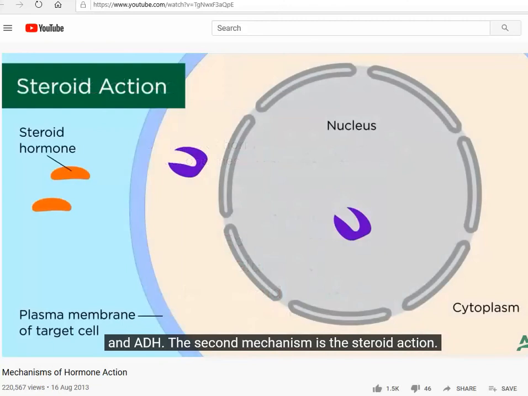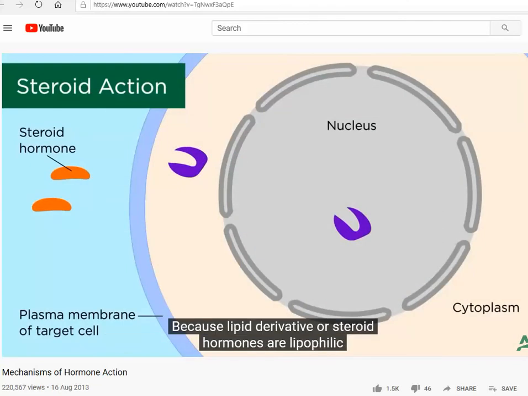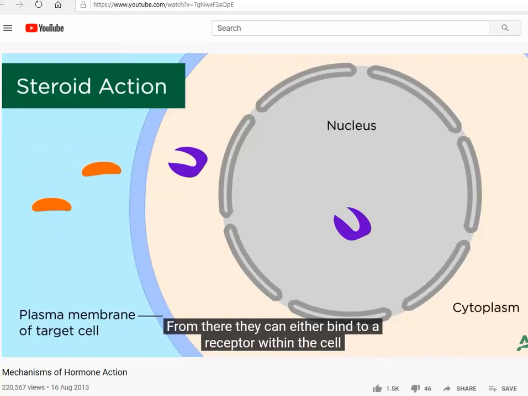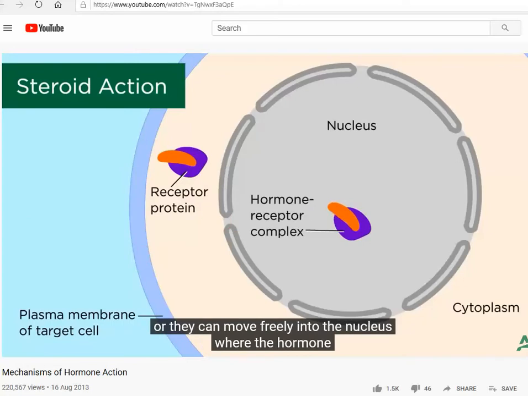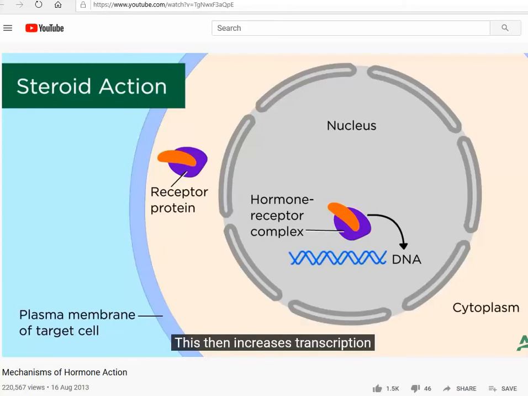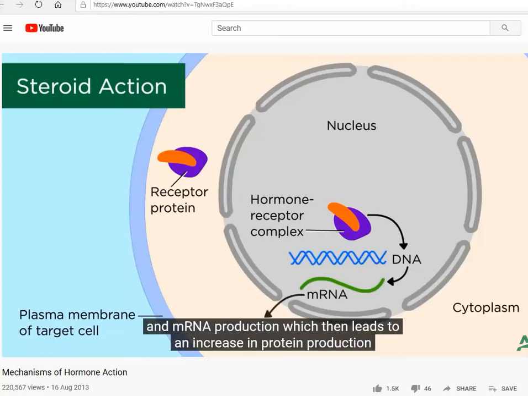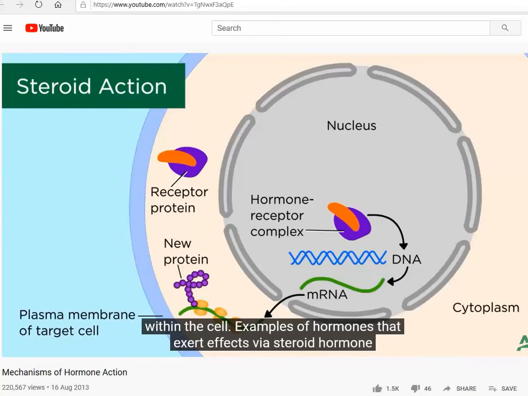The second mechanism is the steroid action. Because lipid derivative or steroid hormones are lipophilic, they can freely move through the membrane and into the cell. From there, they can either bind to a receptor within the cell, or they can move freely into the nucleus, where the hormone, or hormone complex, causes a change in gene activity. This then increases transcription and mRNA production, which then leads to an increase in protein production within the cell.